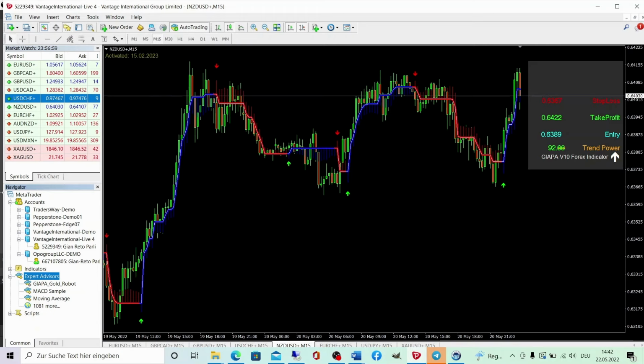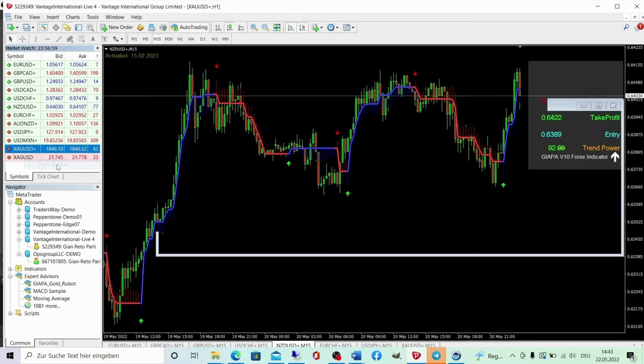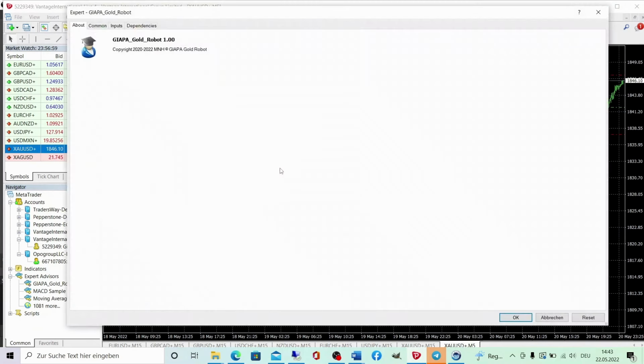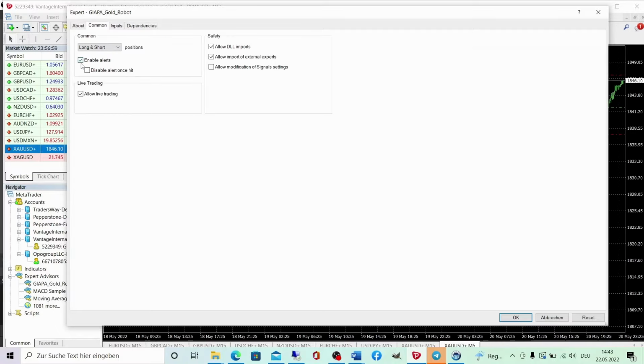Next, we open the gold chart and set it to M5. Now we can drag the robot from the navigator directly into the chart. Here we first also allow the DLL imports and the live trading. Here allow the live trading and here you can allow DLL imports.